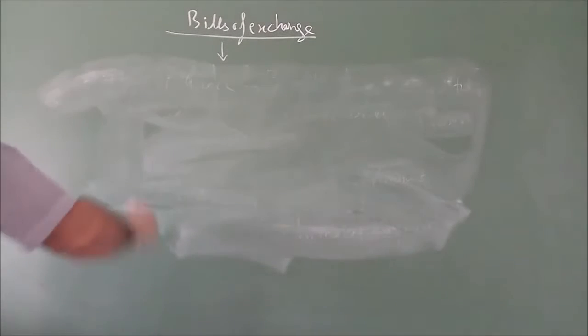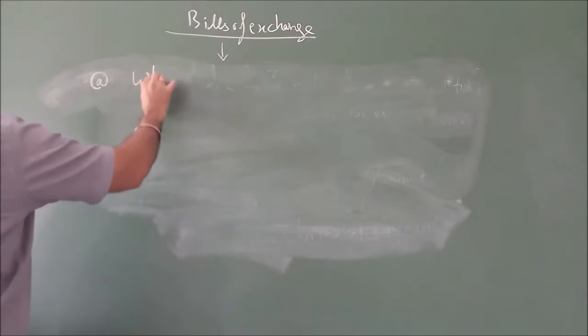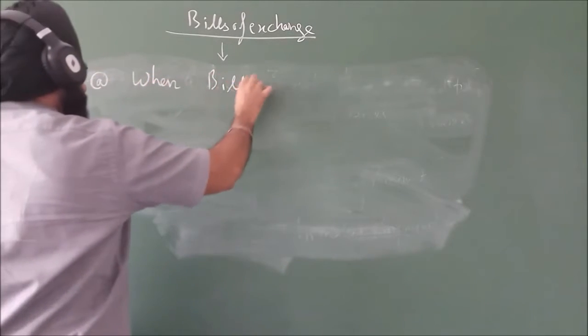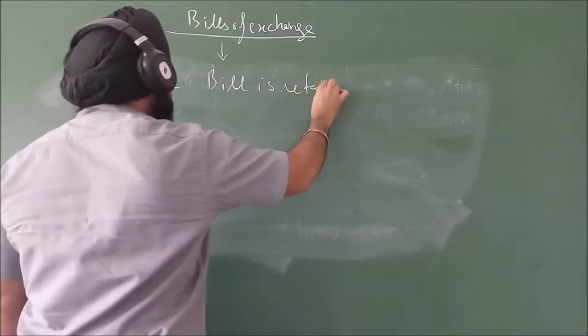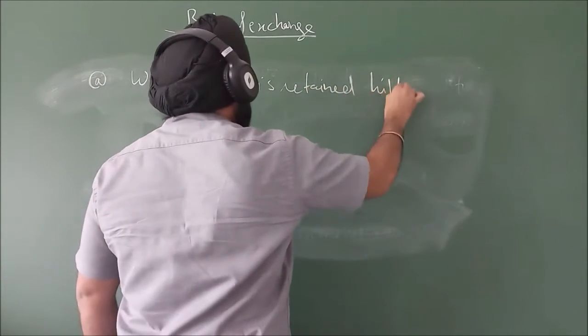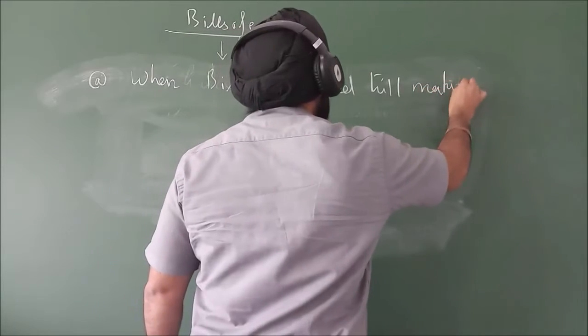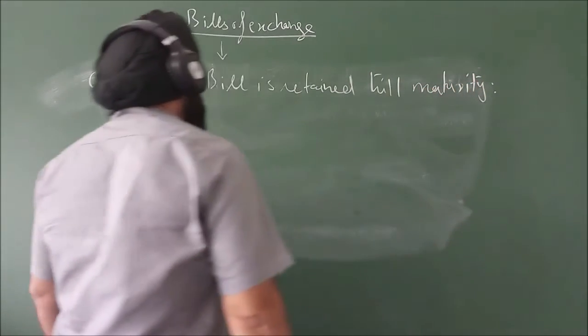First, when the bill is retained till maturity. When a bill is retained till maturity, it means A sold goods to B, A has written the bill, B accepts the bill and returns it to A. After 3 months, A goes to B and shows him the bill, and B will pay the amount. That is a bill retained till maturity by the drawer.